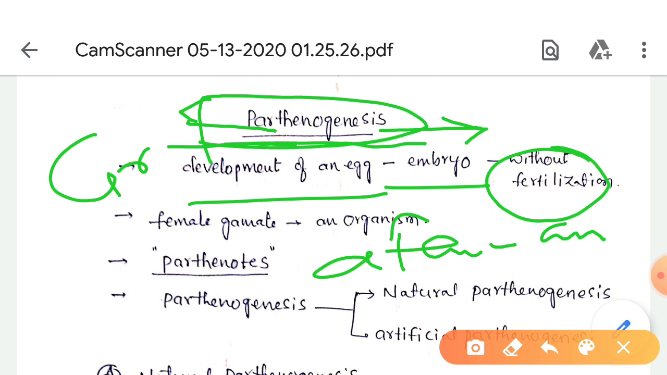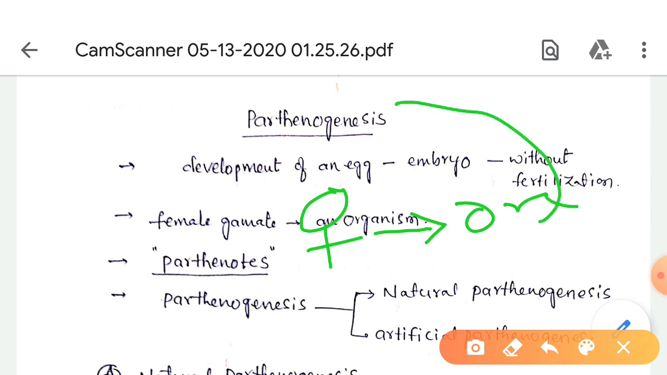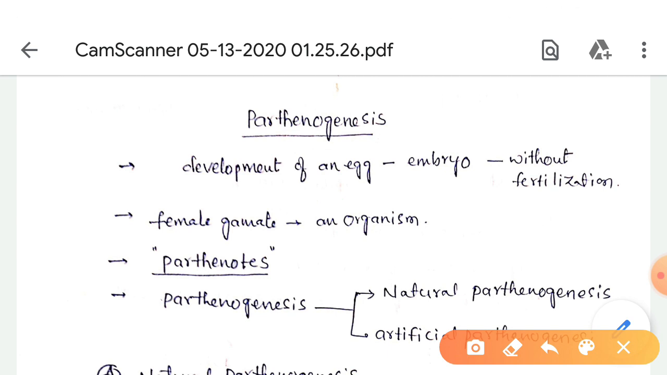In other words, it is the development of a female gamete into an organism without genetic contribution from the sperm. It's called parthenogenesis. The individuals produced by parthenogenesis are called parthenoids.